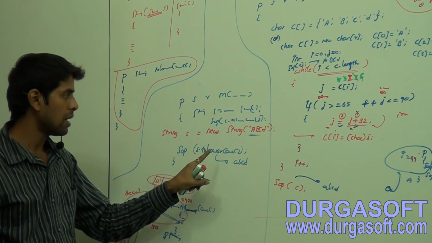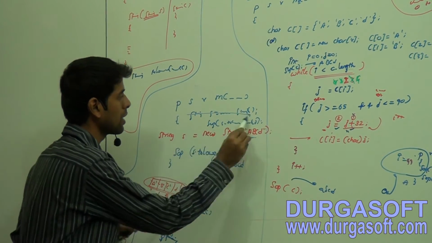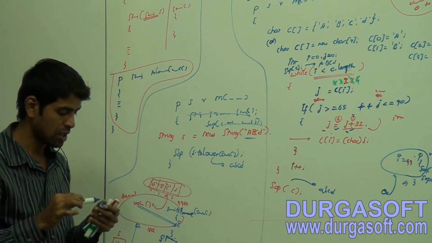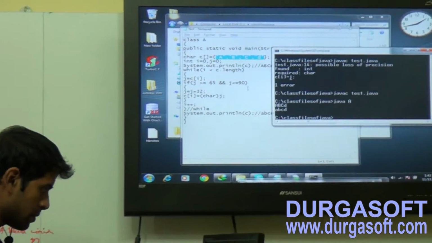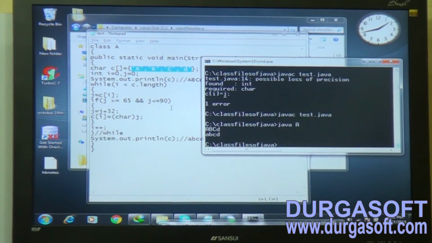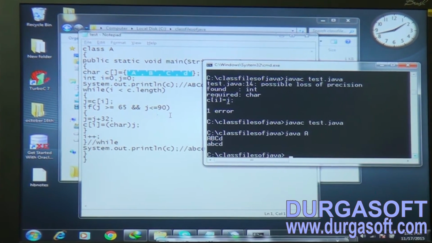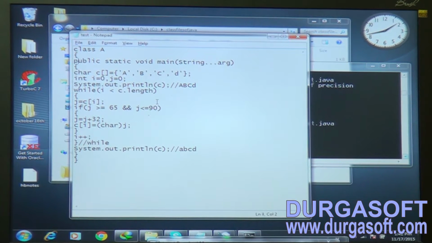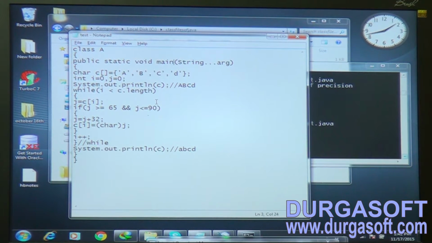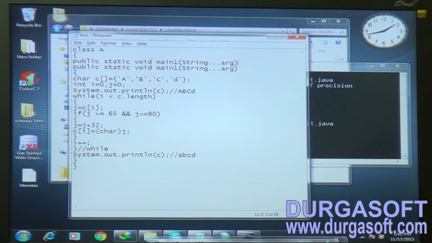Okay, and let me compile this one and execute this one once. Observe, just a minute. So what is that? Let me put this one as main. Okay, now let me take main.